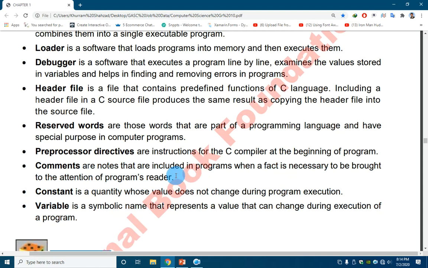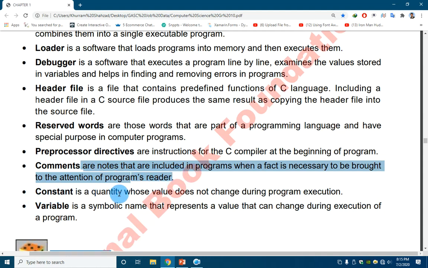For example, when you write your code now, after a few years you may not remember what you have written, or why you have written that particular line. So these comments will help you to understand that program, and they are not compiled and not run by the compiler, but they are only for the readers, only the program reader for understanding purposes.